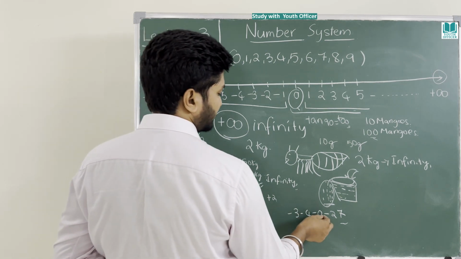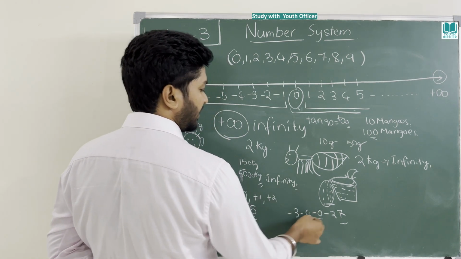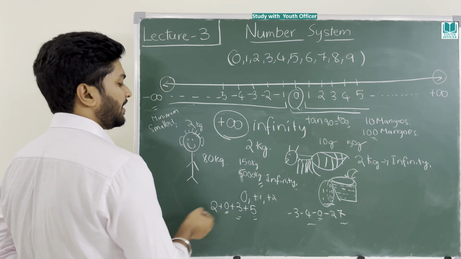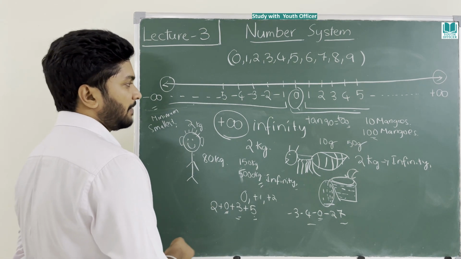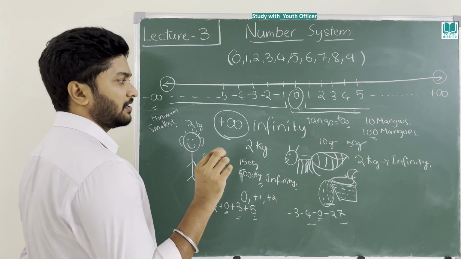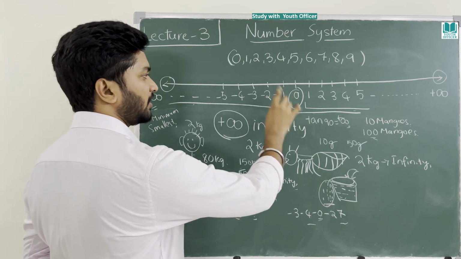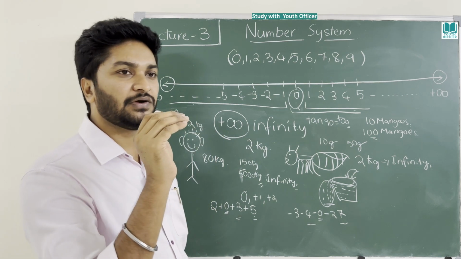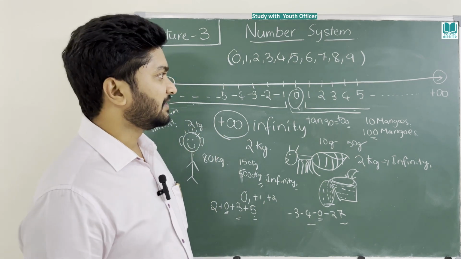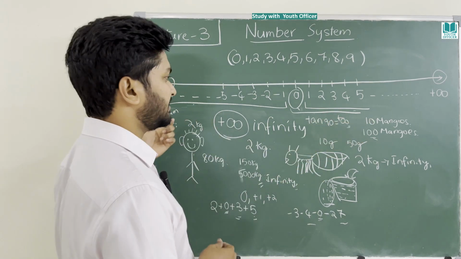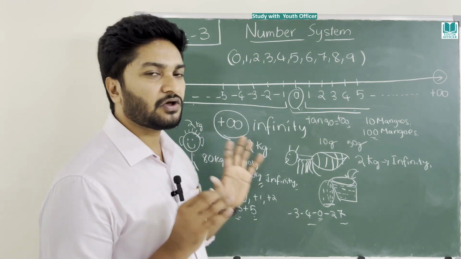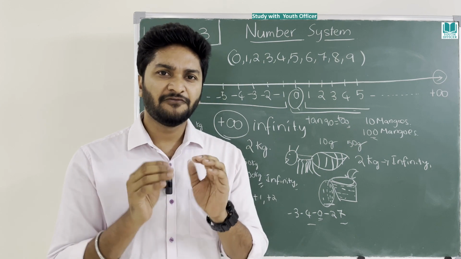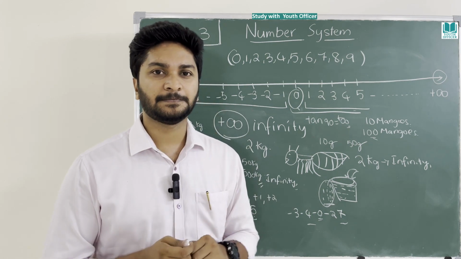Whenever 0 is used with negatives, it may behave like a negative number. When it is used with positives, it may behave like a positive number. But it has no sign. It is non-positive, non-negative. It is neutral, and it always adds value to the other number. This is a positive infinity, this is a negative infinity. I hope these concepts are very clear. These are very important basics for you to proceed further.